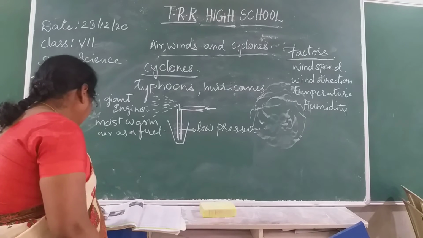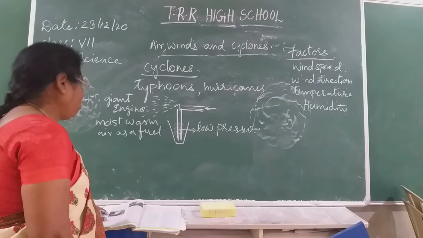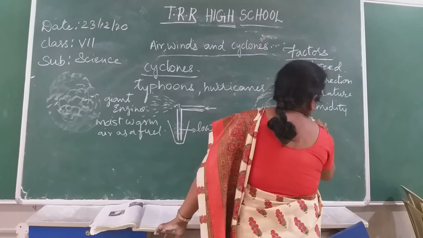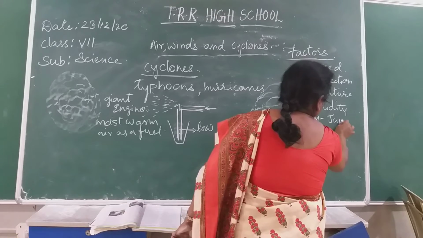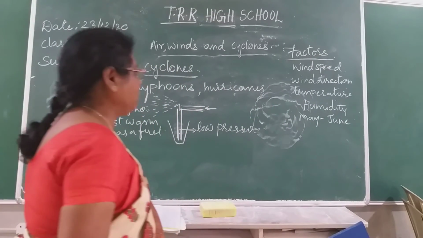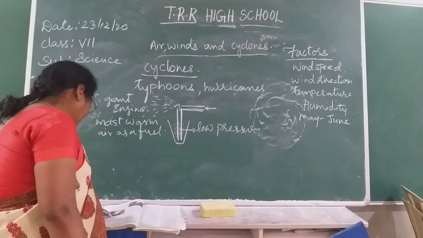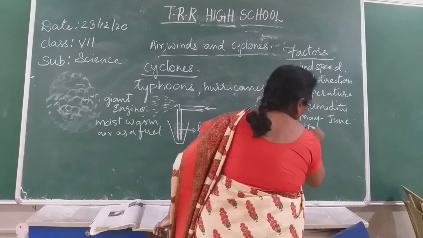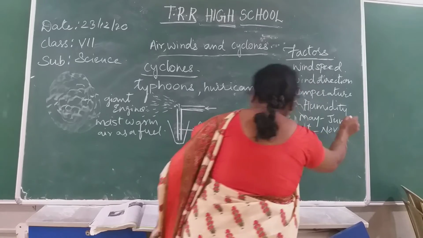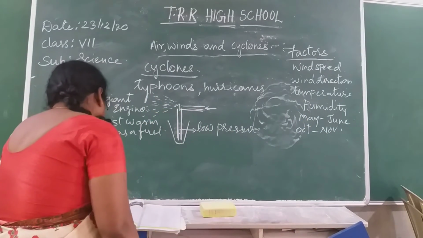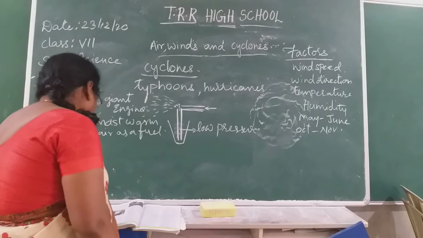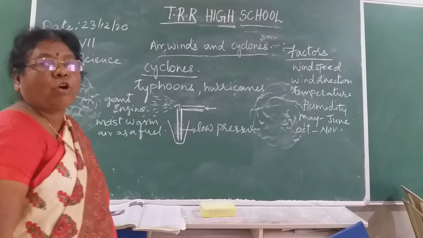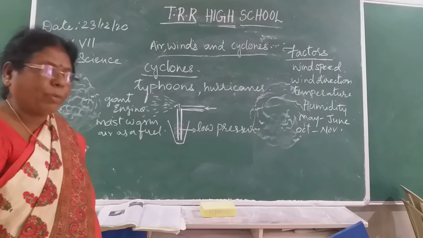Here in India, cyclones usually occur in the months of May and June. This is the period for cyclones in India. October and November also, we get cyclones. More cyclones tend to occur on the eastern side, that is, the Bay of Bengal.